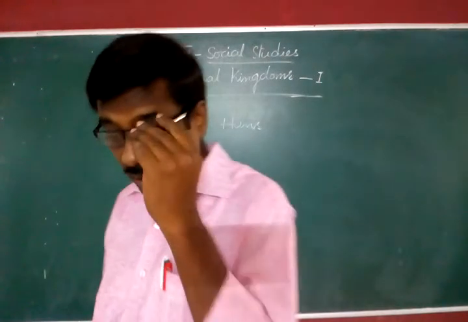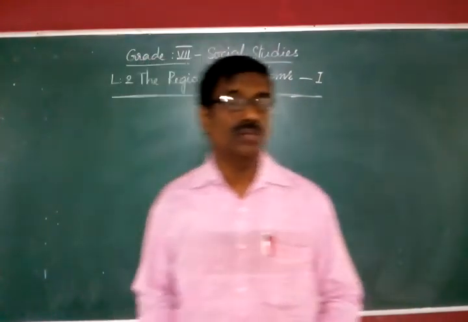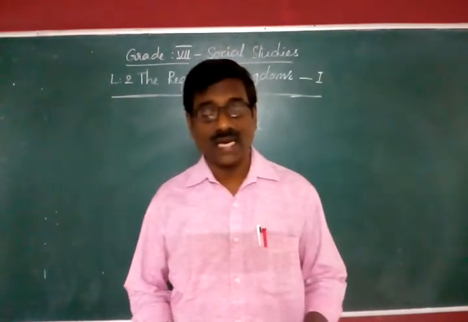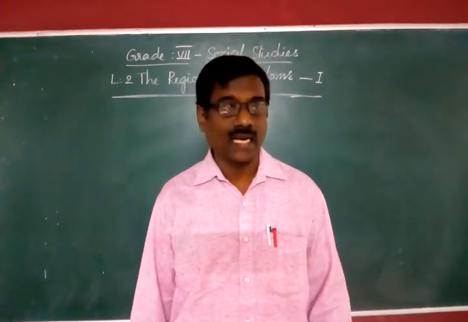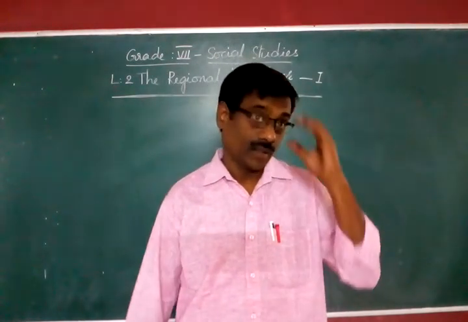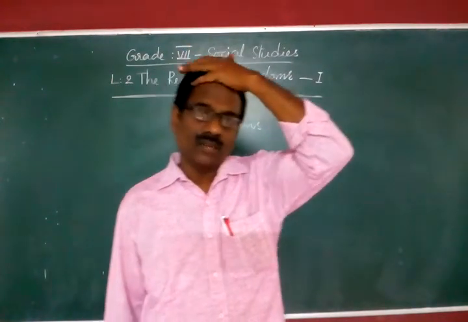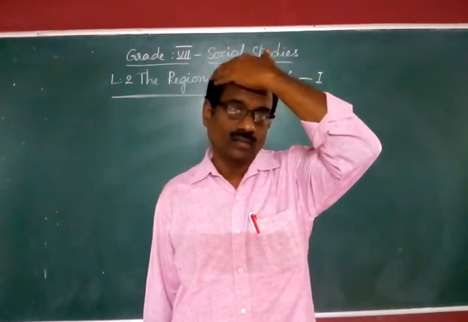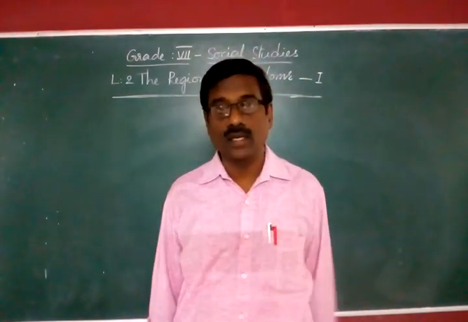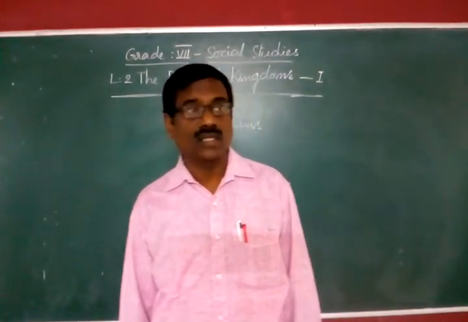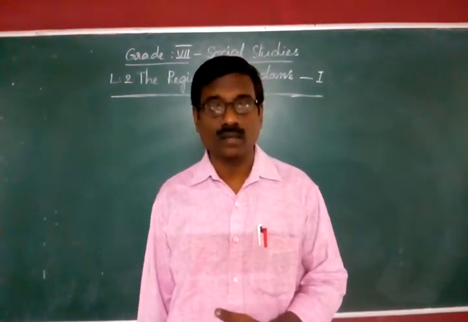They are divided into Suryavamsi and Chandravamsi, which means they belong to the Surya dynasty and the Chandra dynasty. Surya dynasty rulers are very powerful. Chandravamsa means they are very cool in attitude and nature. And there is another community, Agnikula Kshatriya.